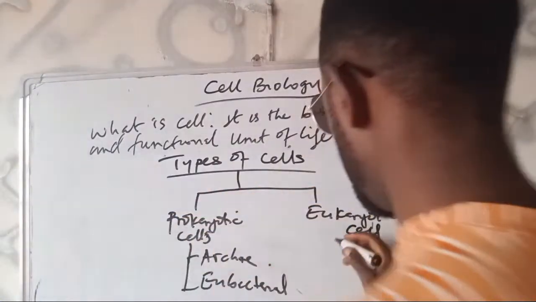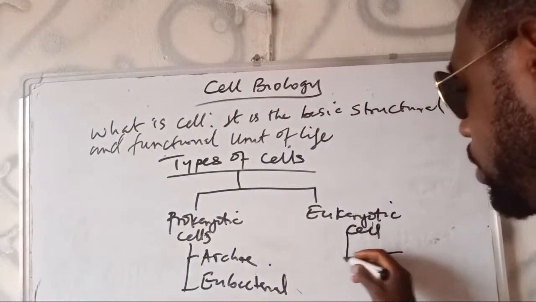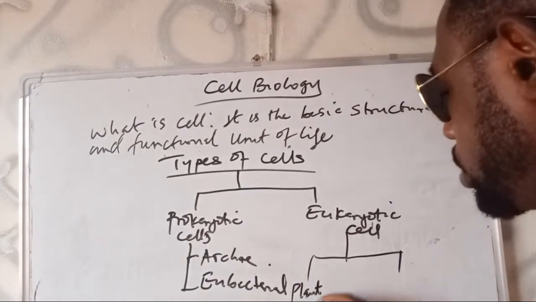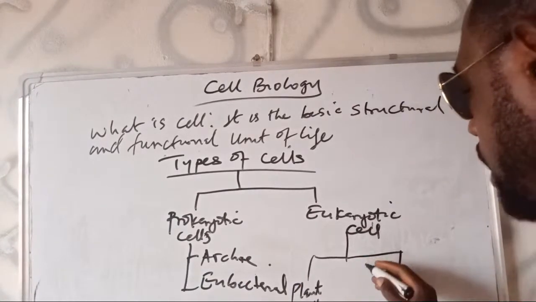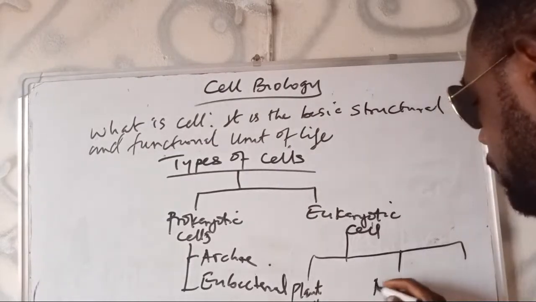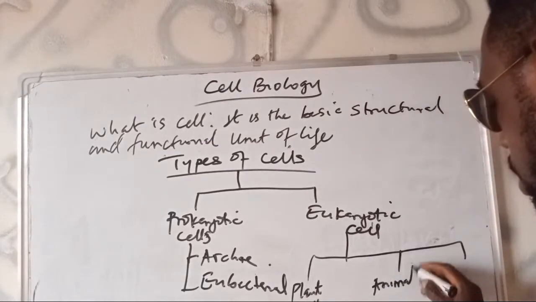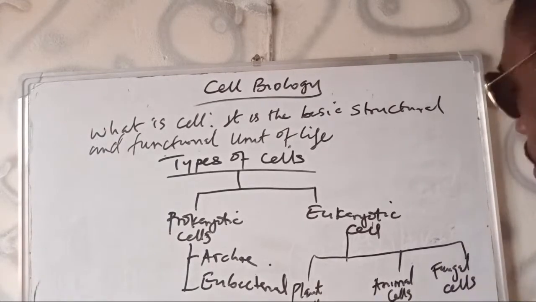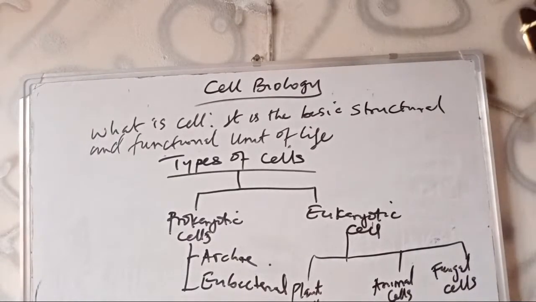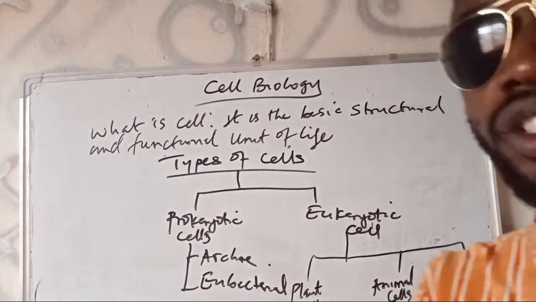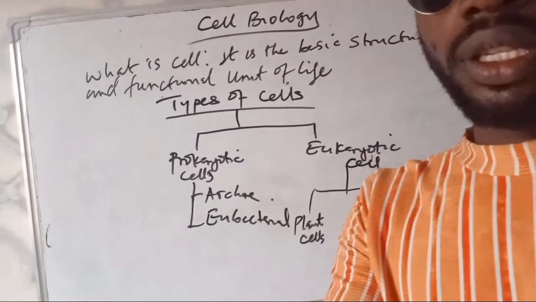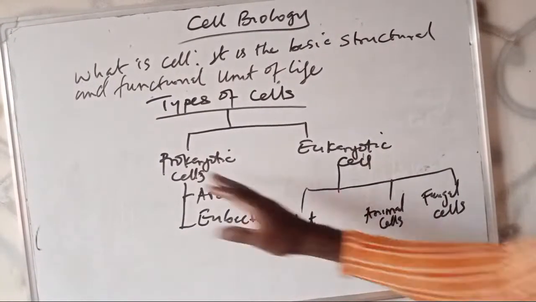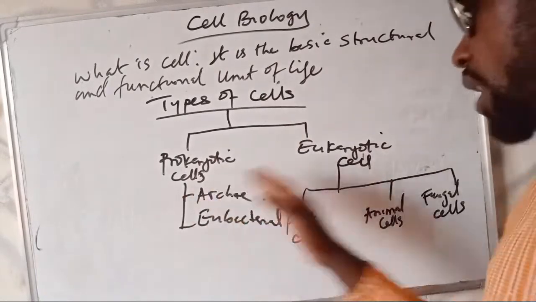Then on this eukaryotic here, you can now find your plant cells, animal cells, fungi cells, and algae cells, because they are not exactly the same. So plant cells, animal cell, fungi cell, and the algae cells are all still under the eukaryotic cell. Before we go down here, let's handle the prokaryotic cells and the eukaryotic cells.